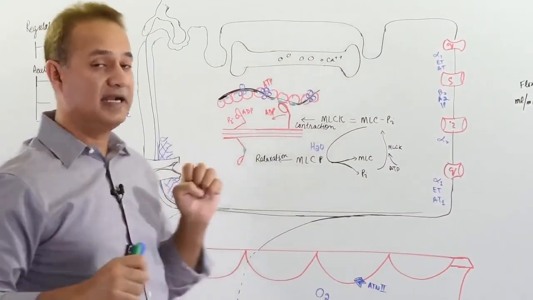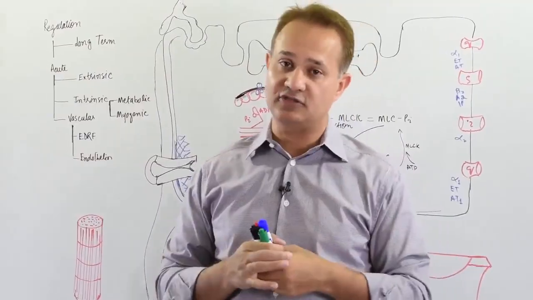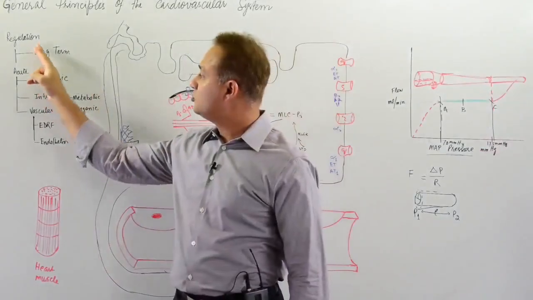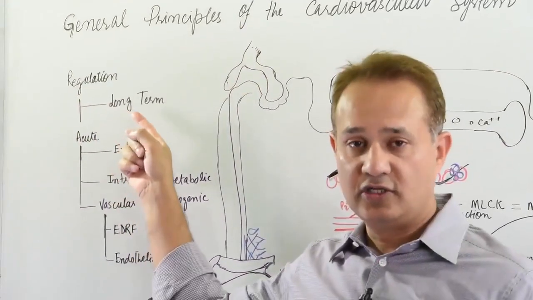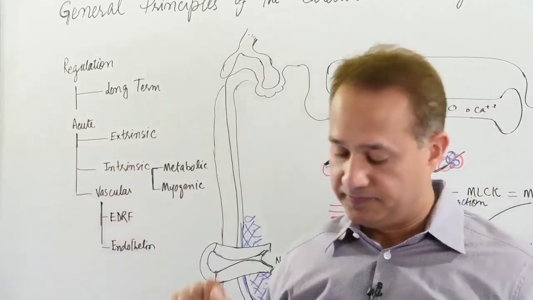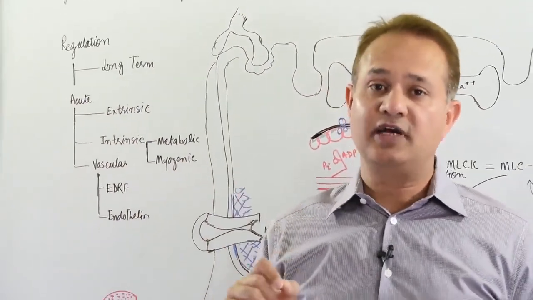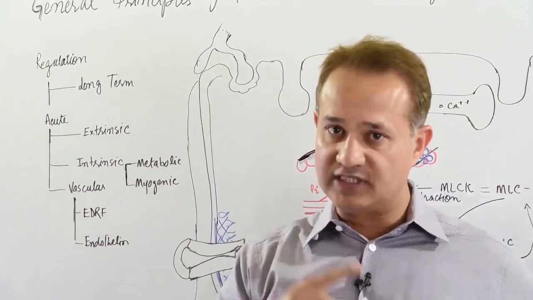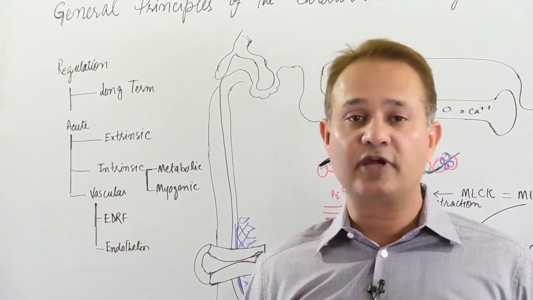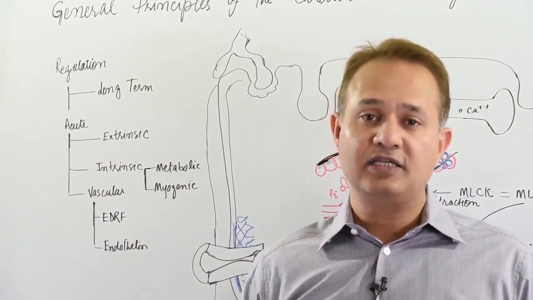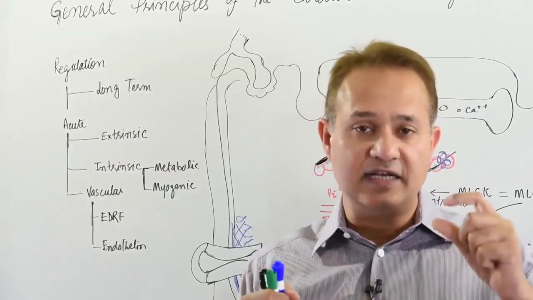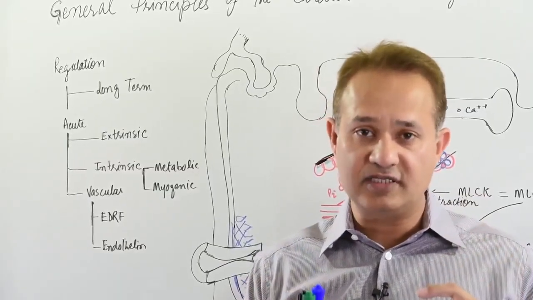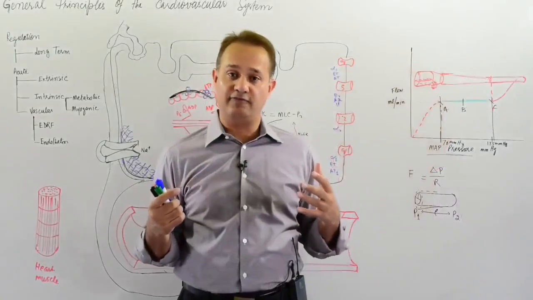First of all, let's look at the types of regulations of blood flow. There are two types of blood flow regulation. One is called long-term and the other one is acute. Long-term blood flow regulation is not the topic of this lecture; we'll do it separately. It is done by changing the size and diameter of blood vessels and the number of blood vessels.